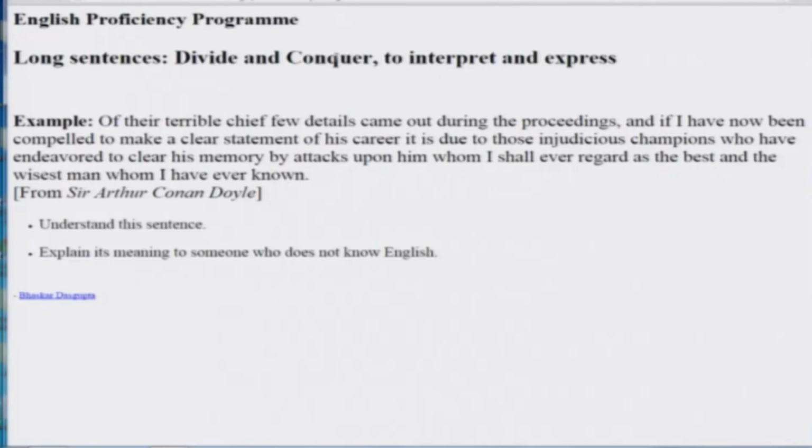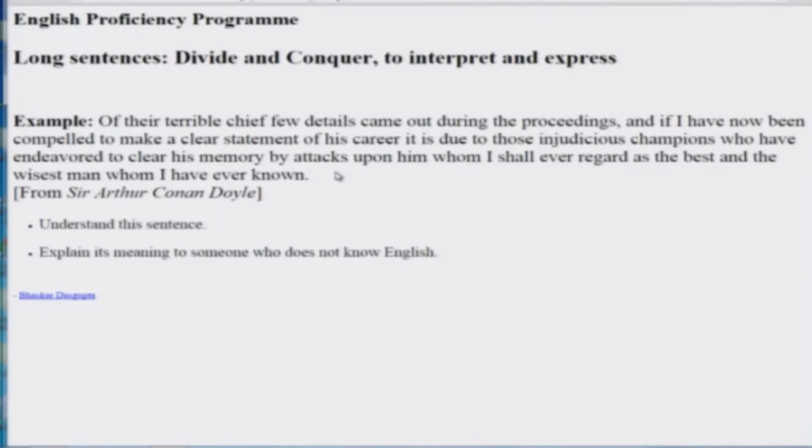You see, in long sentences, we use the policy divide and conquer, whether to interpret or to express. I have taken an example from a master author, Sir Arthur Conan Doyle, and this sentence, as I remember, has approximately 60 words.